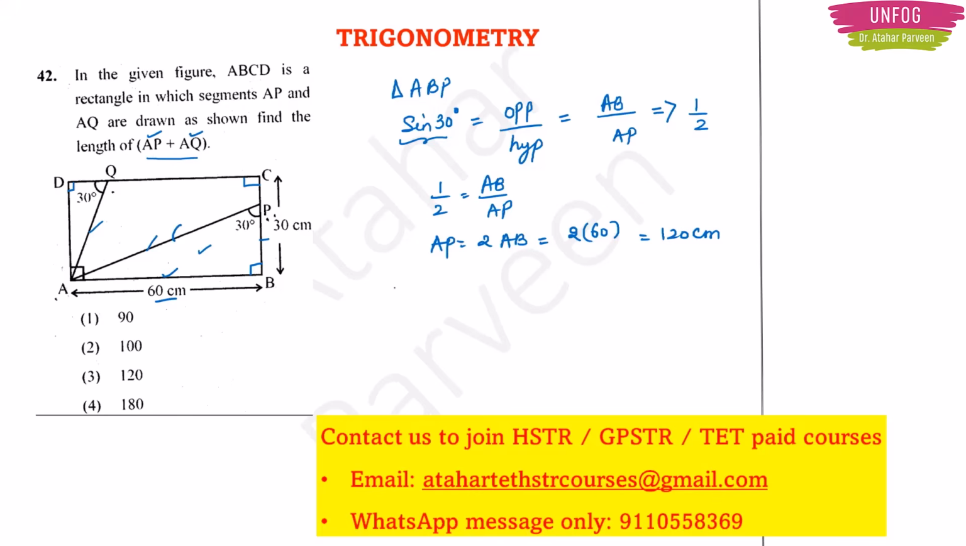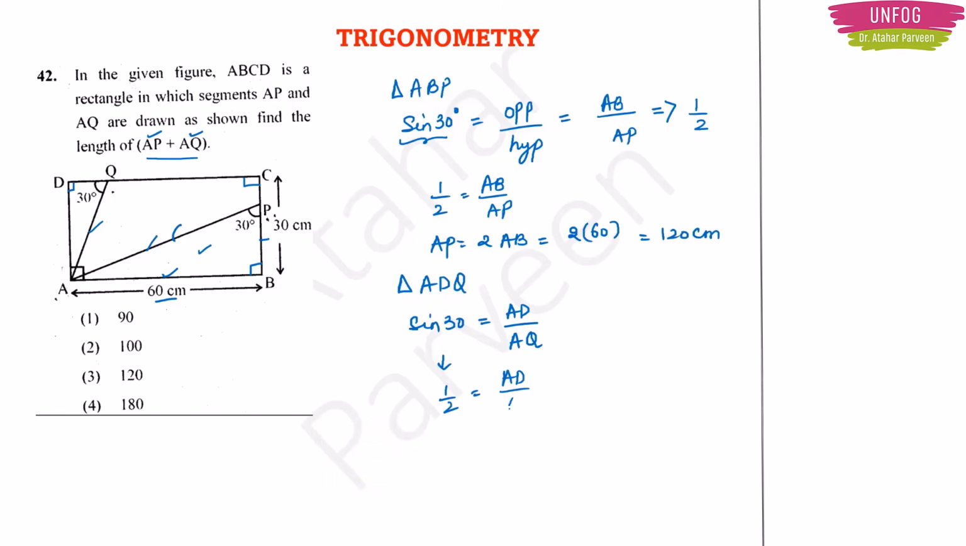Now I should get AQ. Now to get AQ, what I have to do? I have to take triangle ADQ. In this triangle also I will take sine 30 degree easily, and here 30 degree opposite side will be DA or AD, and hypotenuse in the triangle will be AQ. So sine 30 is half and AD upon AQ, but I want AQ, that's why I will write AQ is equal to 2 times AD.